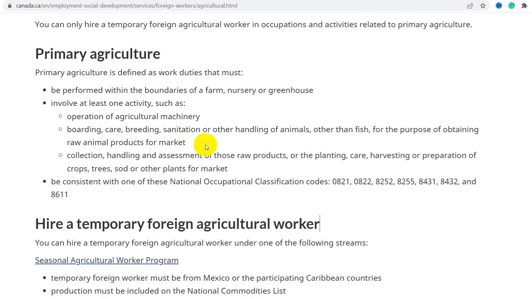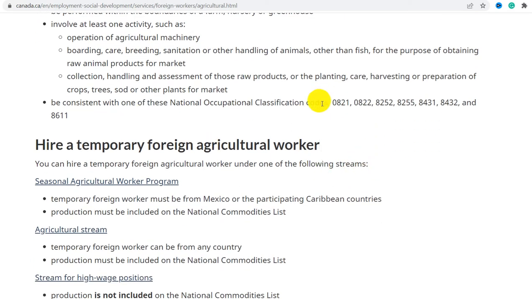Primary agriculture is defined as work duties that must be performed within the boundaries of a farm, nursery or greenhouse, and involve at least one activity such as operation of agricultural machinery, on-boarding, care, breeding, sanitization or other handling of animals other than fish for the purpose of obtaining raw animal products for market, and collection, handling and assessment of those raw products, or the planting, care, harvesting or preparation of crops, trees, sod or other plants for market.